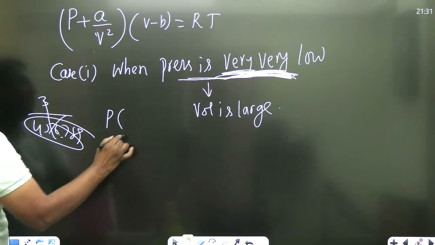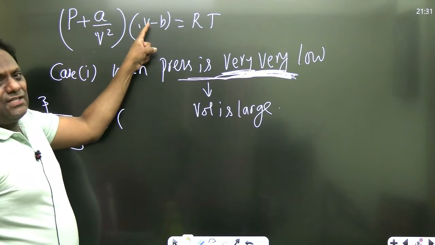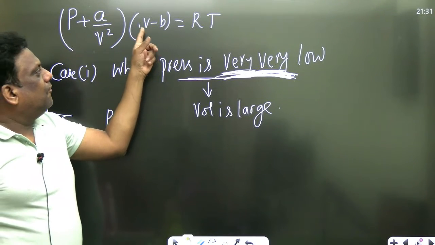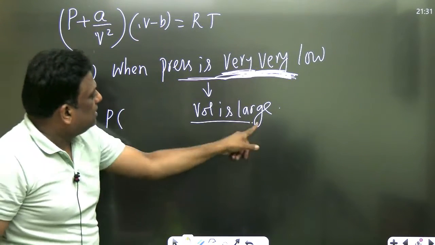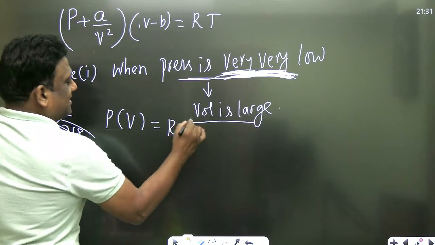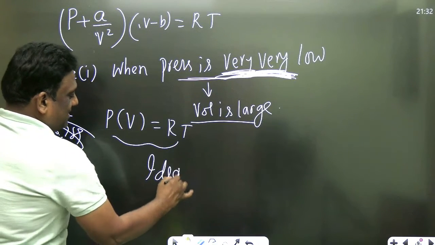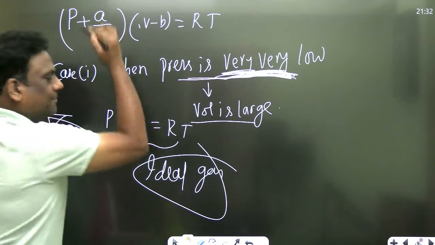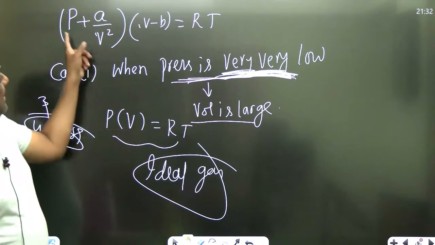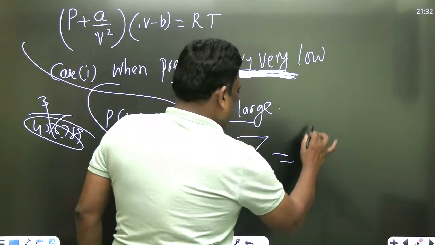ये negligible होगा. सुनो carefully. When V is very large, what will be b, sir? Compared to V, V is very large. B के comparison में V is large, तो b neglected. क्या आ गया सर ये? P V is equal to RT, ideal gas. For ideal gas, P V is equal to RT हो रहा है. At low pressure, my real gas is converted into ideal gas. So therefore, compressibility factor will be equal to 1.